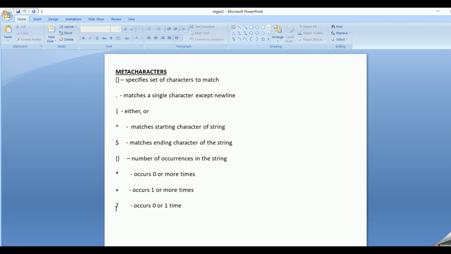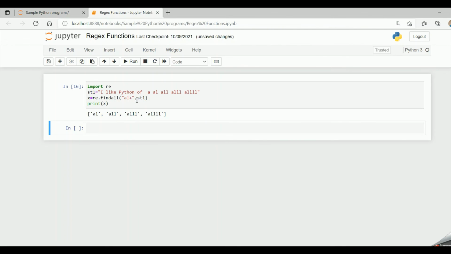Next is the question mark, which occurs 0 or 1 time. So now instead of plus, if I give a question mark, it occurs 0 or 1 time. So A and AL get printed. Again over here AL is there, AL is there, AL is there. So these things get printed on the console.